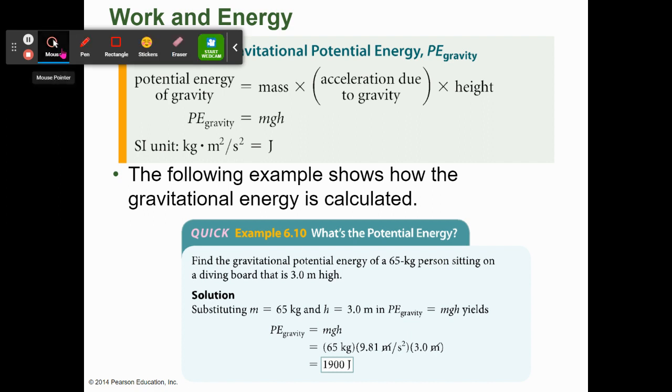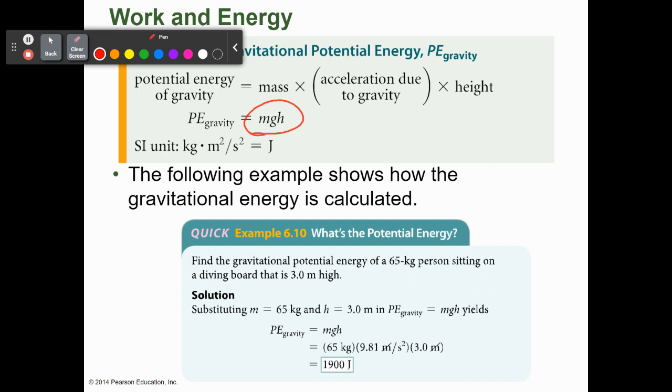The units are the same. So let's look at the example. Find the gravitational potential energy of a 65 kilogram person sitting on a diving board that is 3 meters high. All you're going to do is plug and chug. Gravitational potential energy is mgh. Remember the work energy theorem, basically work is equal to energy.